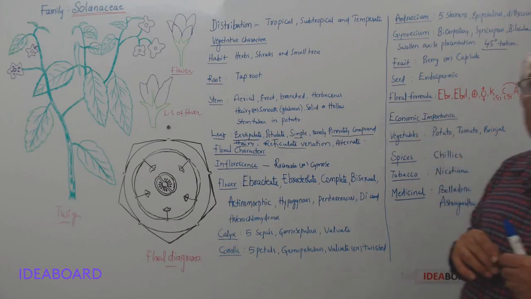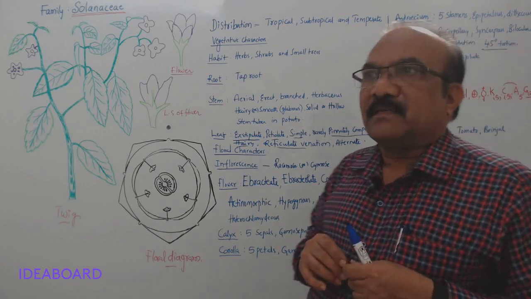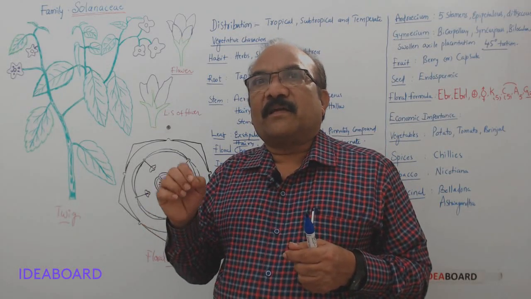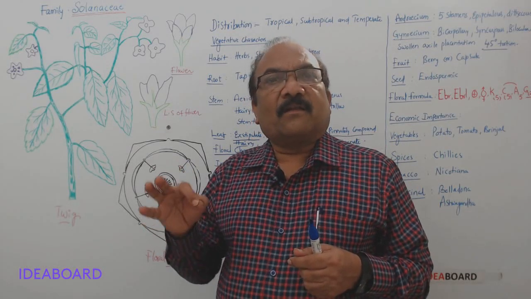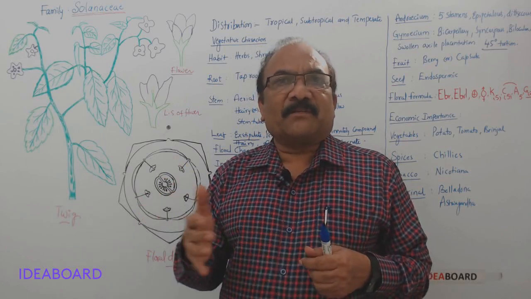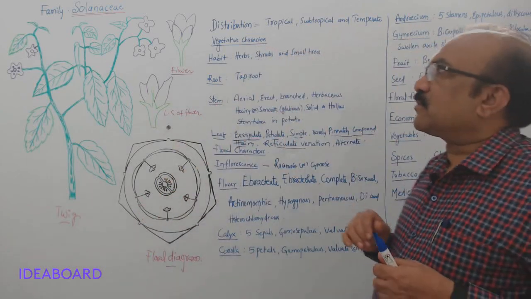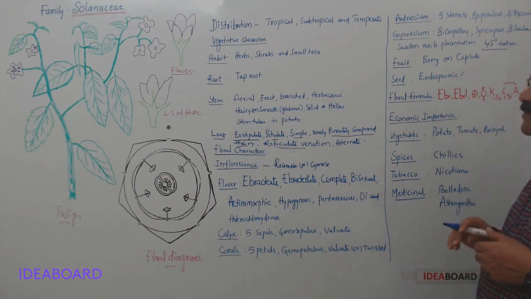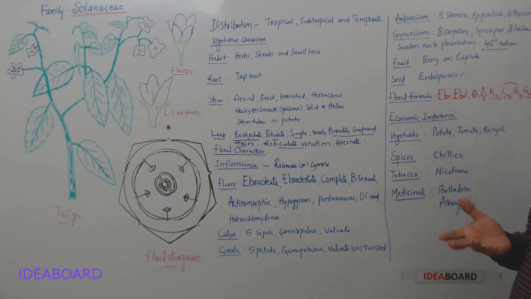And generally, while discussing the seed, we said these seeds of dicots are generally non-endospermic, but exceptions will be there. And in this Solanaceae family, the seeds are endospermic, with dicotyledonous embryos.